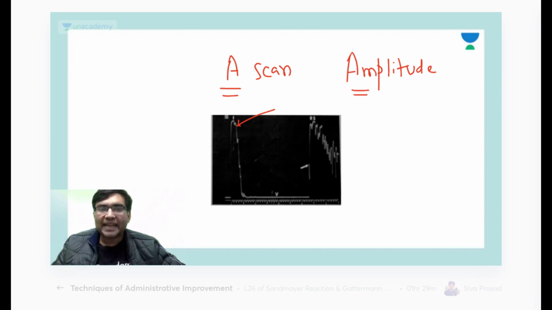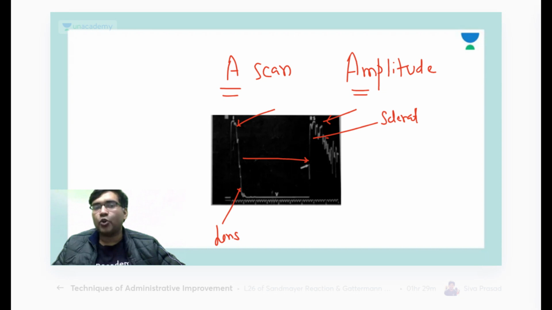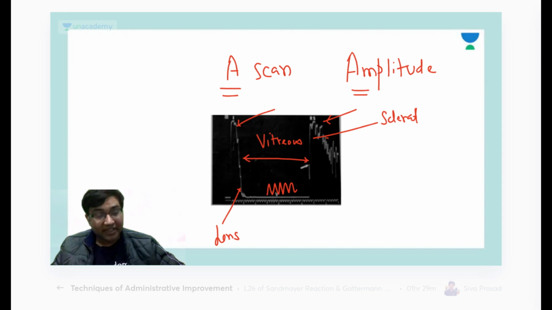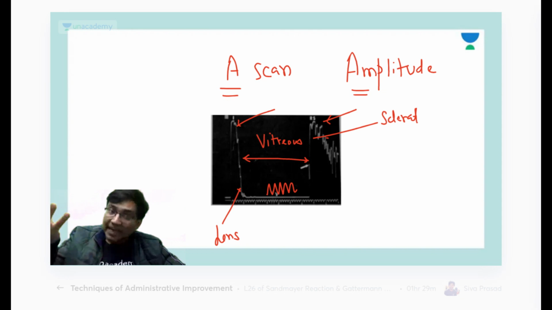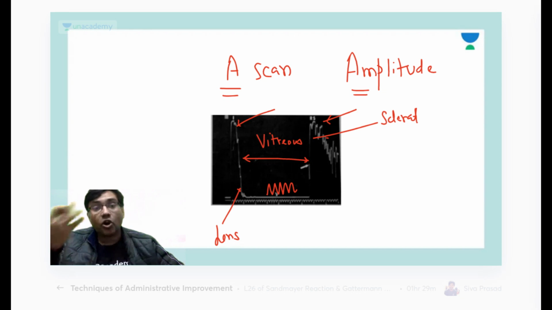Amplitude, can you see these spikes? This spike which you can see is because of the lens, and this spike which you are seeing is because of the coats of the eye. You have this area where you are having no spikes because this area is filled with the vitreous cavity. If you are seeing small spikes here, this means there may be dusting of the vitreous cavity. If you see large spikes there, you can have a calcification or mass there. Is it clear, Dr. Rakesh? So this is how you can interpret a USG B scan.